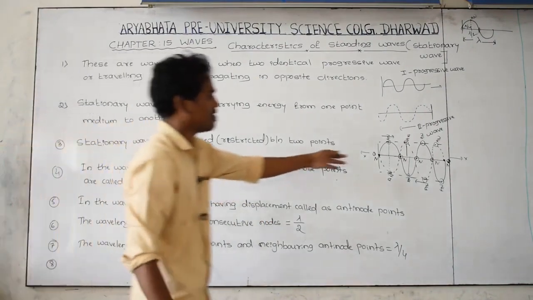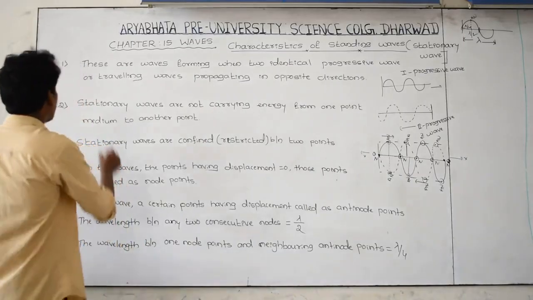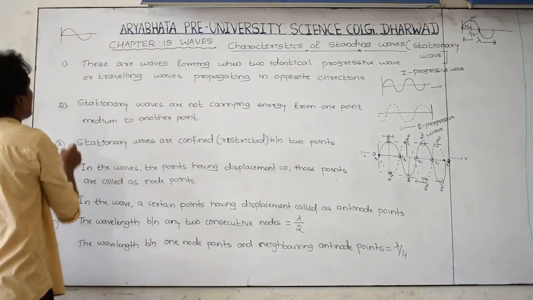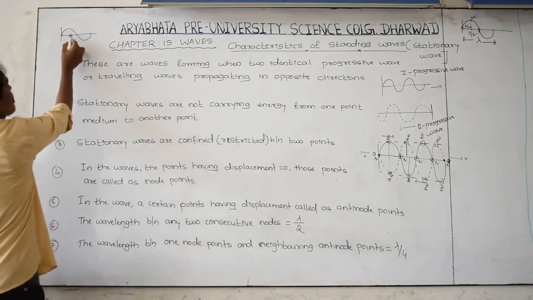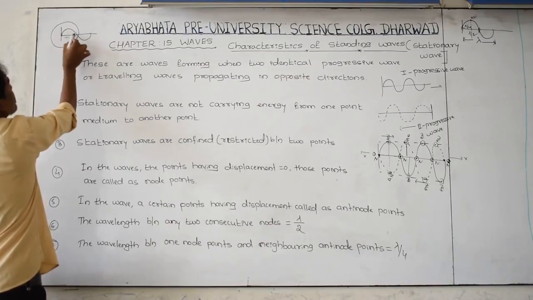Next I will continue with the 8th one here, and you understand this diagram. If you consider it as a wave, this is one wave, and if you consider just this part, we are going to call it a loop.